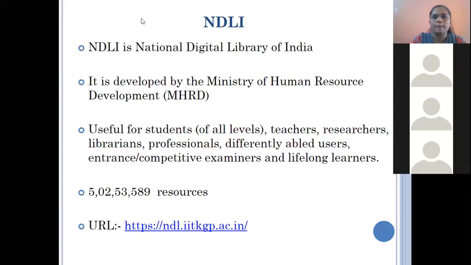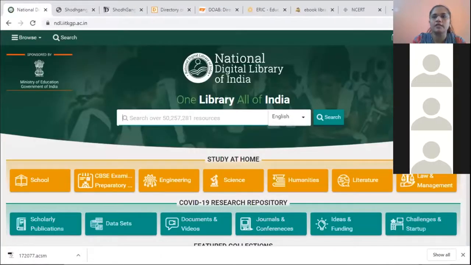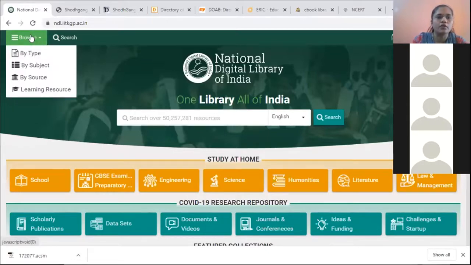Okay. We will go to the National Digital Library of India now. I have created your user ID and password for National Digital Library of India also. You all have got your user ID and password by your email.